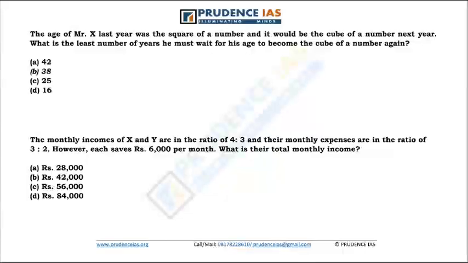Now, going on to the next question, I have taken an example of this question. It's a very simple question. The age of Mr. X last year was the square of a number and it would be the cube of a number next year. What is the least number of years he must wait for his age to become the cube of a number again.